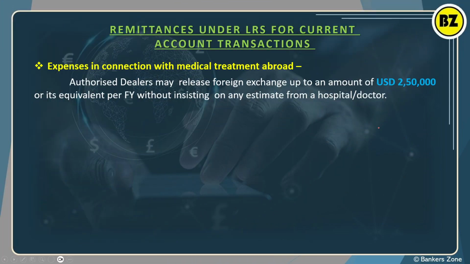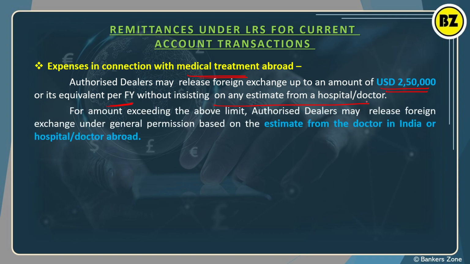Now, what is allowed under medical expenses? For medical treatment, again the same limit of 2,50,000 US dollar is allowed per financial year without any estimate from the doctor. And if you went abroad and you have expenses like $3 lakh, in such cases you need to take the prescription or the estimate from a doctor in India or a hospital doctor abroad.